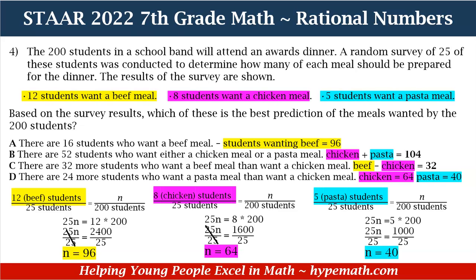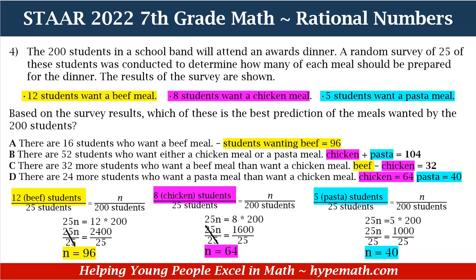In order to do that, we're going to cross multiply. We have 25 times N is equal to 12 times 200, and we're cross multiplying, okay? 25 times N equals 2400, okay? Because 12 times 200 is equal to 2400.